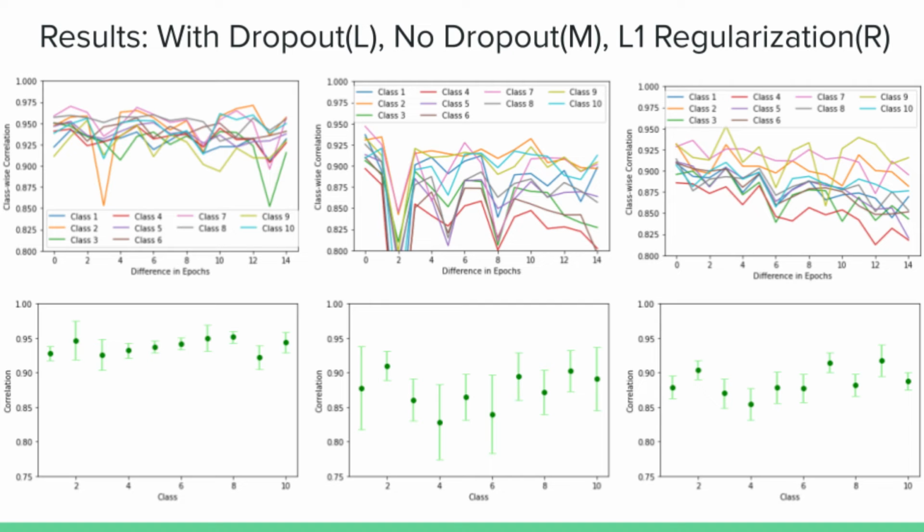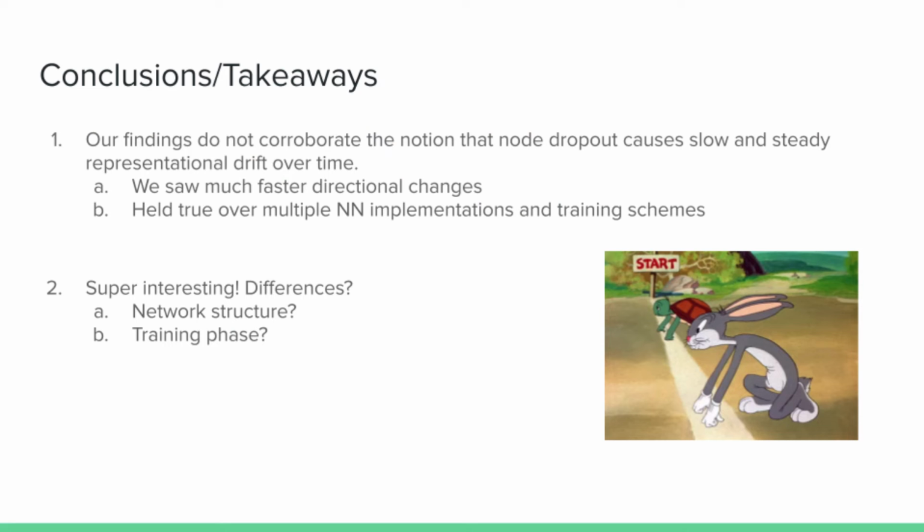So dropout gives you less fluctuation than other regularization methods, as well as the absence of dropout. So we weren't able to reject the null hypothesis that dropout induces more drift than would be expected just by random fluctuations in the network.